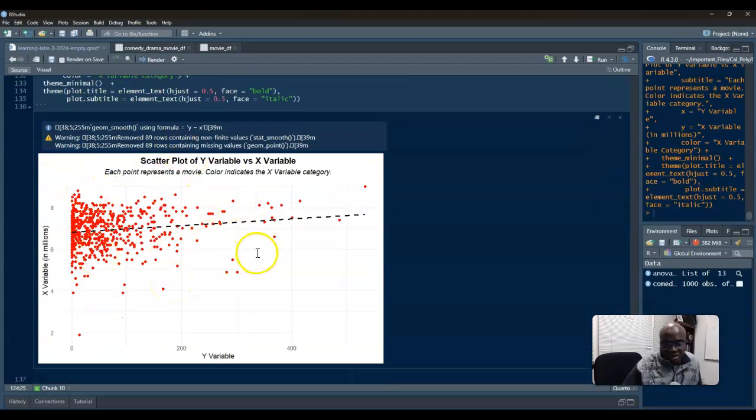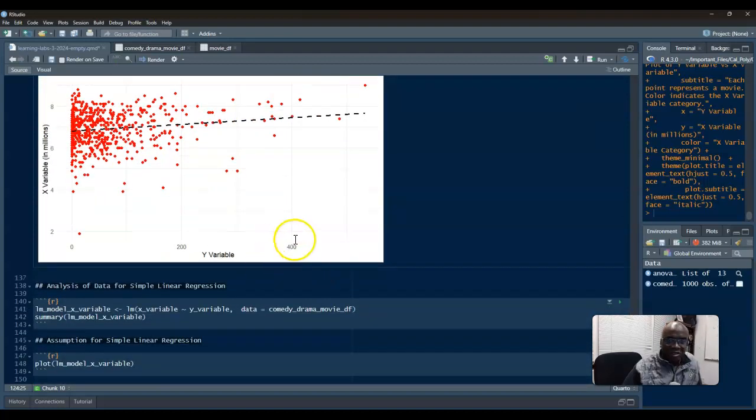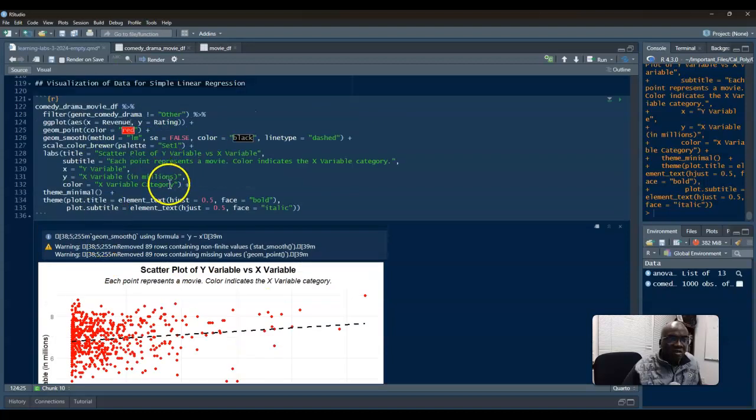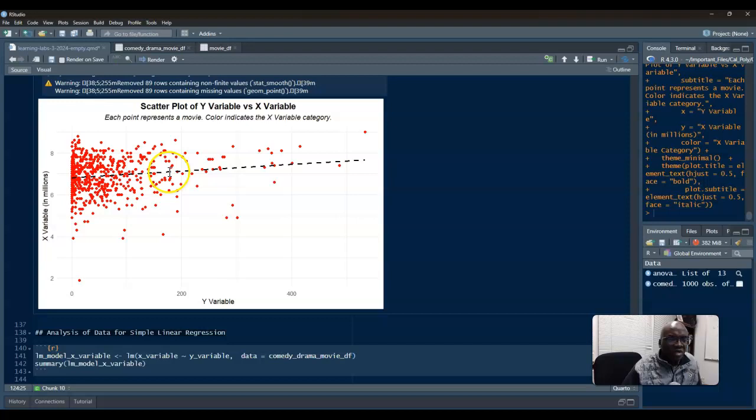But I mean, it is what it is. Again, this is in terms of millions of dollars, by the way. Interesting. Alright, so then from there, I don't know why it keeps doing this. Don't pay attention to this. This should be the response variable. This should be ratings. And then this is going to be revenue, based on how we set it up.